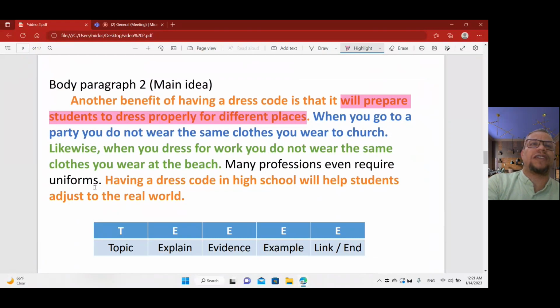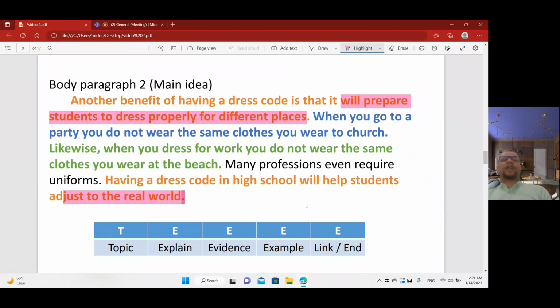And he mentioned the example after the explanation with evidence. He mentioned, likewise, when you dress for work, you don't wear the same clothes you wear at the beach. Many professions even require uniforms. Having a dress code in high school will help students adjust to the real world. Look at the last sentence. It's about adjusting to the real world. And here it's about dressing properly for different places. I mean the real world.